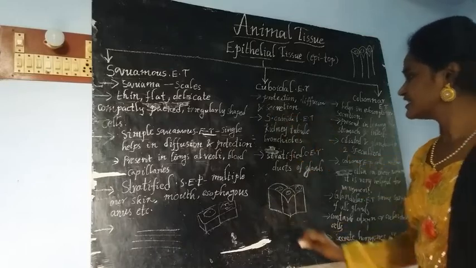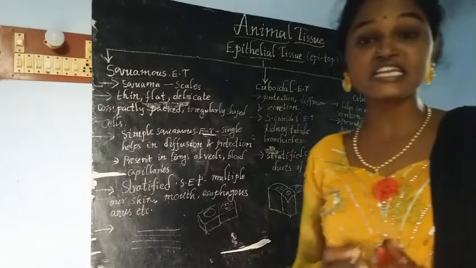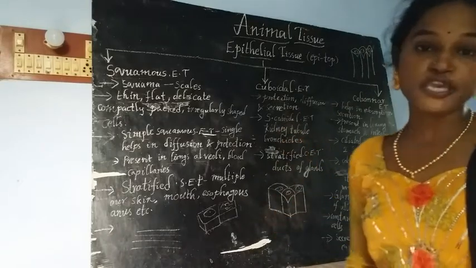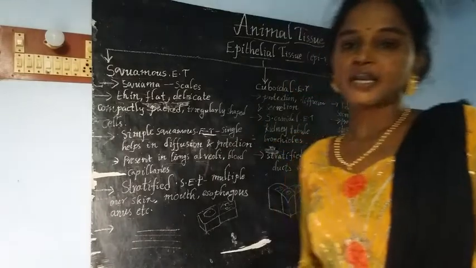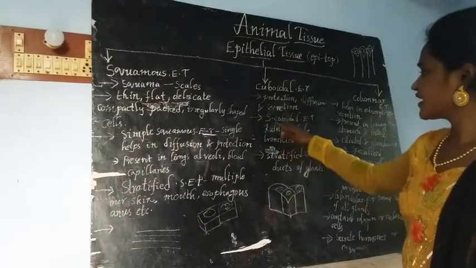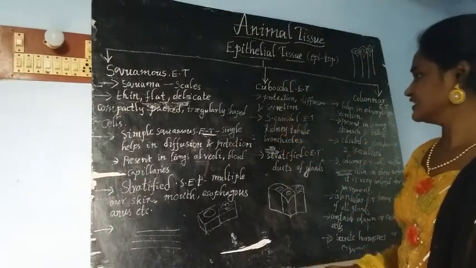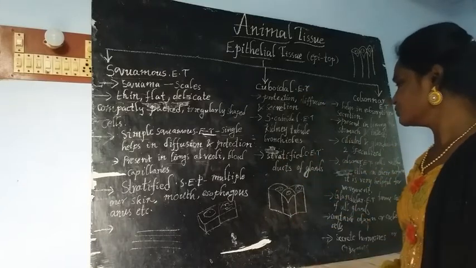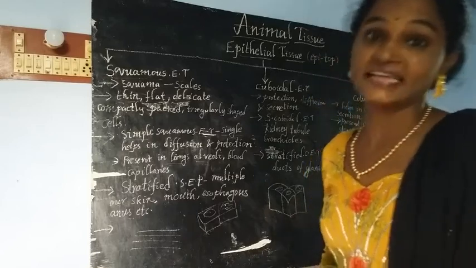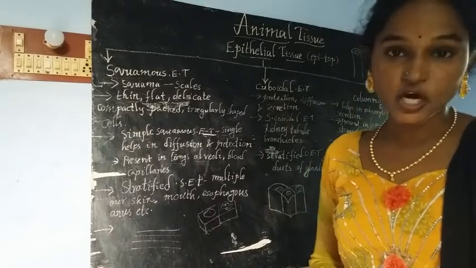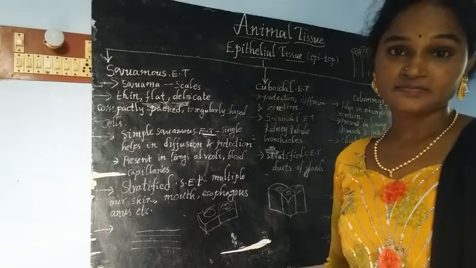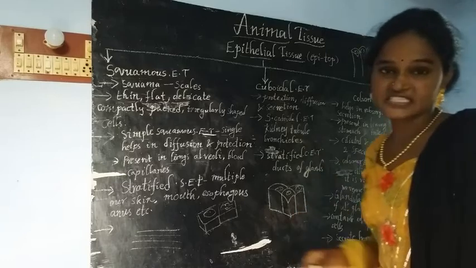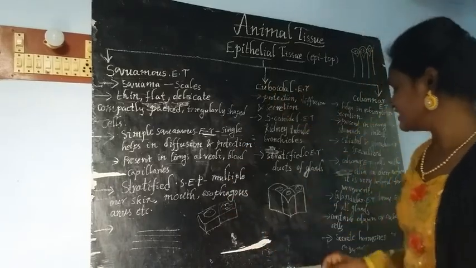Simple cuboidal epithelial tissue is present in the kidney tubules and the bronchioles of our lungs. Our lung bronchioles are also made up of simple cuboidal epithelial tissue. Then stratified cuboidal epithelial tissue is present in the ducts of glands like the pancreas, salivary glands, and different glands. They are just covered with stratified cuboidal epithelial tissue.